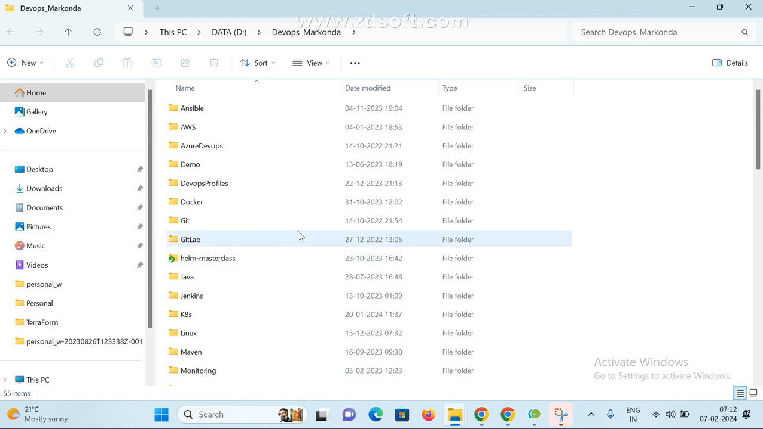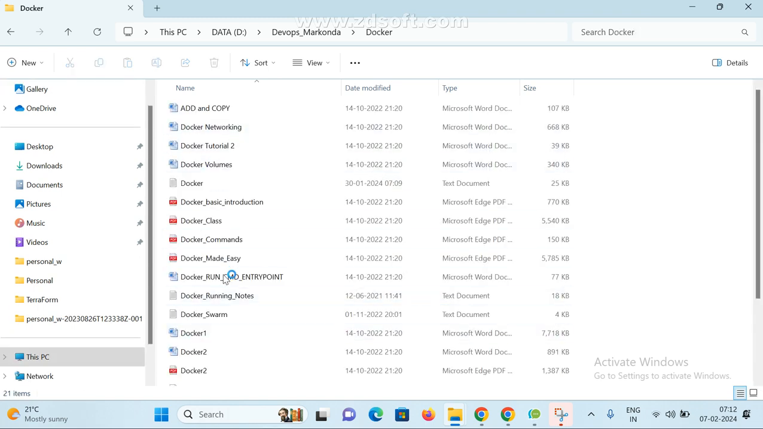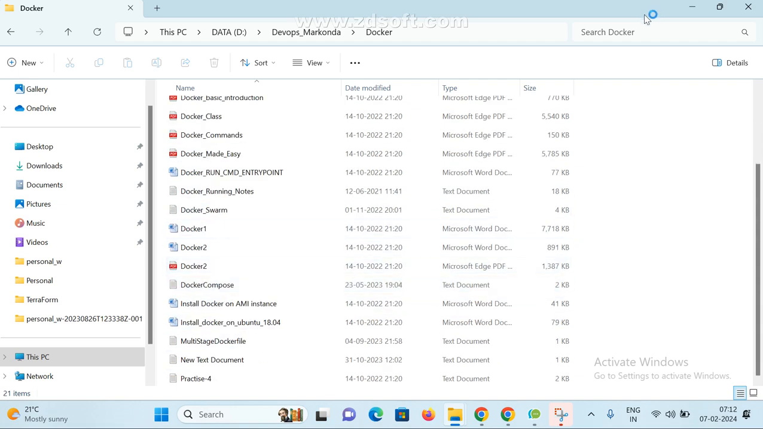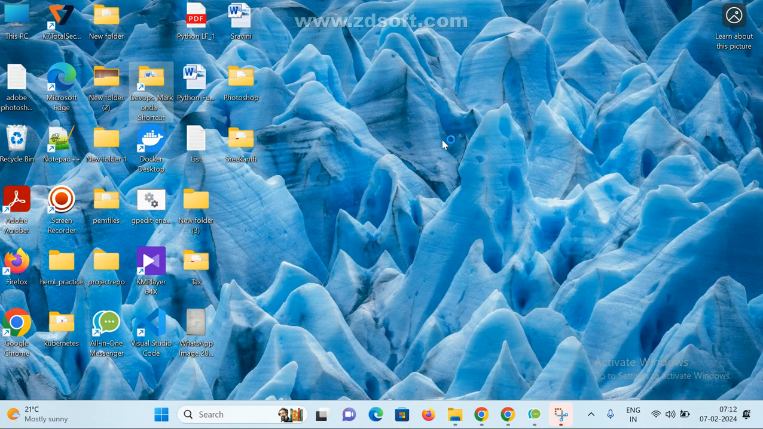Even if a container is destroyed, how to take a backup and all. And today we'll start Kubernetes. Why Kubernetes? It is very, very important for interview purposes.